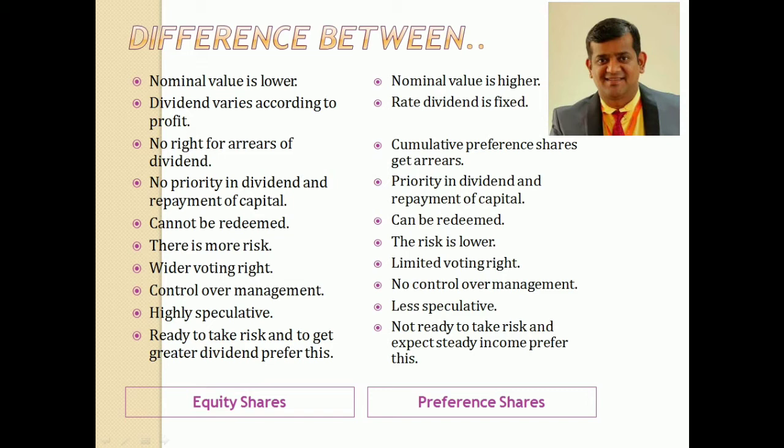Say for example, the company has earned 80% profit. Out of that, 20% is declared as dividend for preference shares, and the remaining 60% is distributed among equity shares. For that, people should be ready to take a risk, and only in such cases can they invest in equity shares.